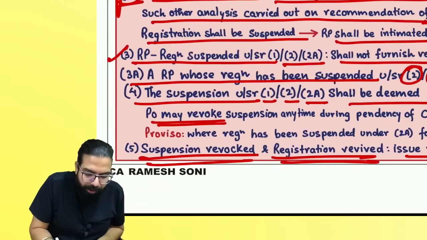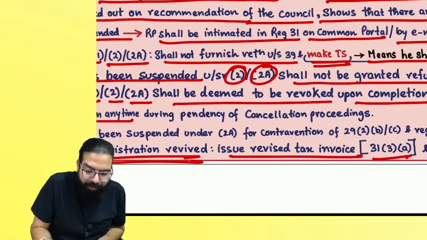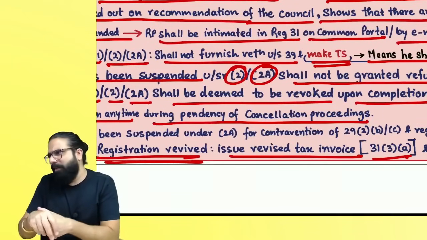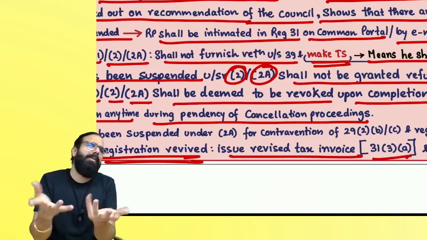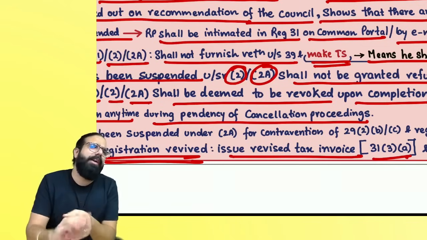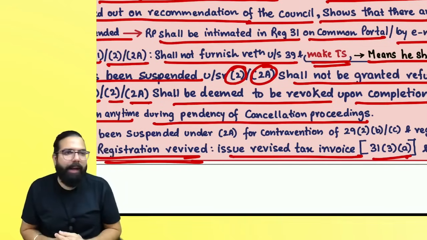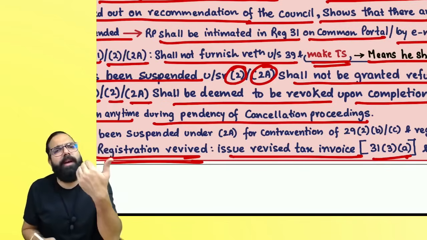The proper officer may revoke the suspension anytime during the pendency of the cancellation proceeding. The proper officer was doing your cancellation proceeding, and he noticed that we should not cancel this registration. So your registration which was suspended will be revived again. Can I go ahead, everyone? He can revoke the suspension anytime.